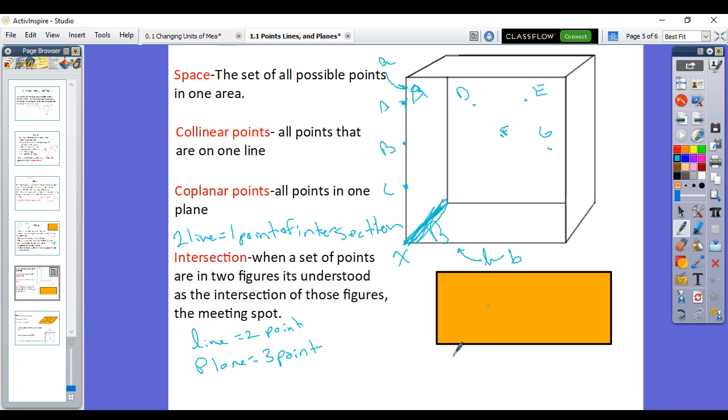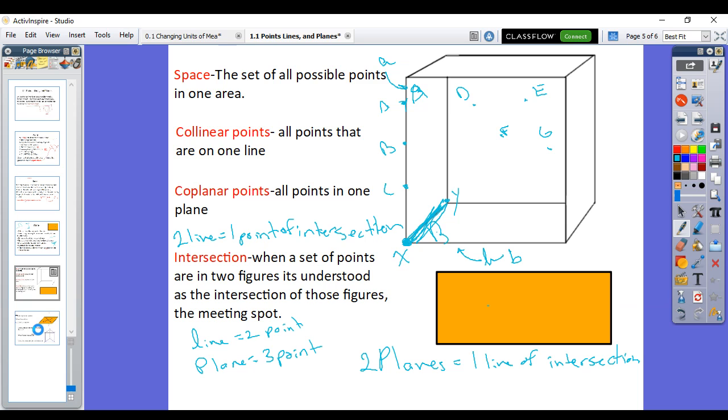Section. Two planes intersect, two planes equal one line of intersection. So what is the intersection of things is the common point. So for example, this point X is the common point between line A and line B. This line right here, we'll say X and we'll say this point Y. Line XY right here is the common line between plane A and plane B.